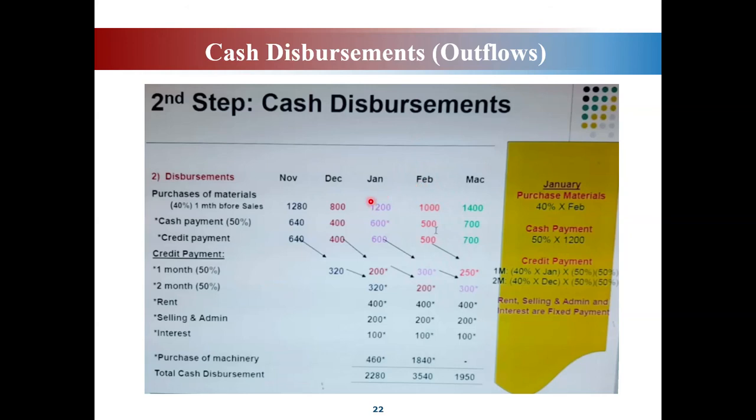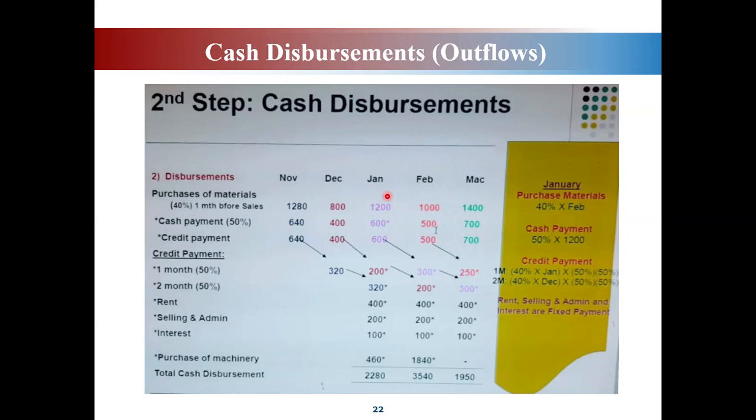So how do you get this amount 1,200? 1,200 is basically the purchase for February. You buy it in advance, you buy before you sell. 1 month before sales, 40% you buy before sales.